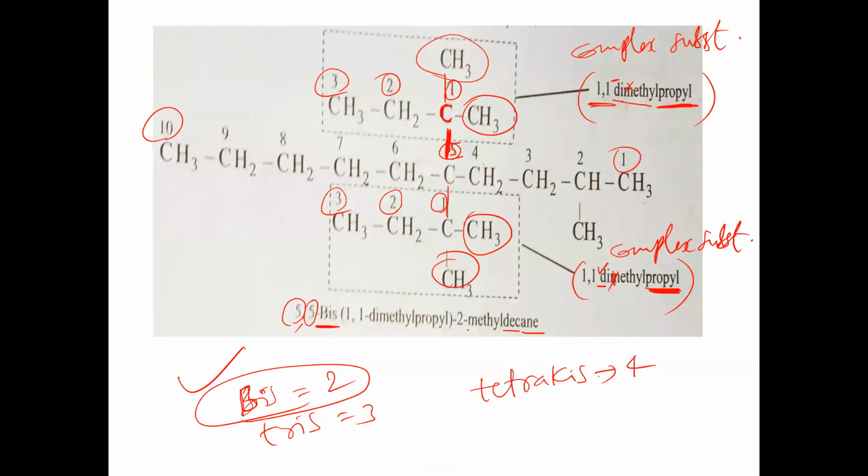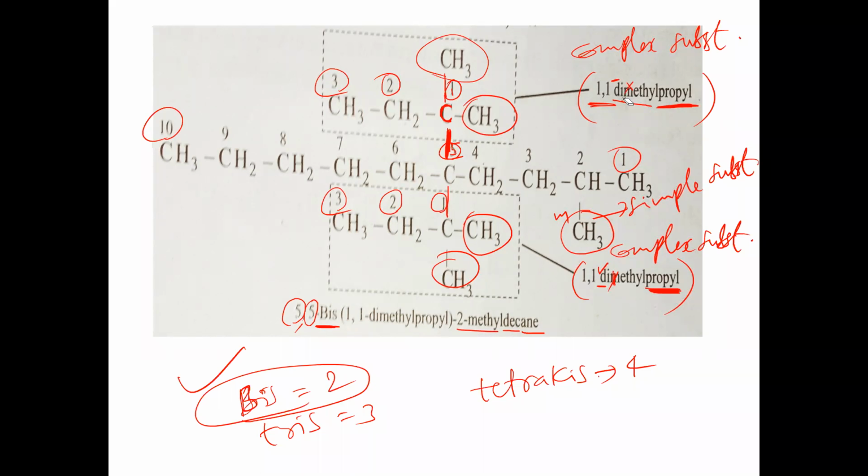And 2-methyl is there. On the second carbon, what is the simple substituent? Methyl. In this simple substituent the first letter is M, but in the complex substituent the first letter is D. That's why D should be given the lowest number, generally.